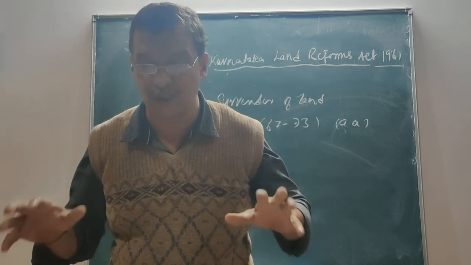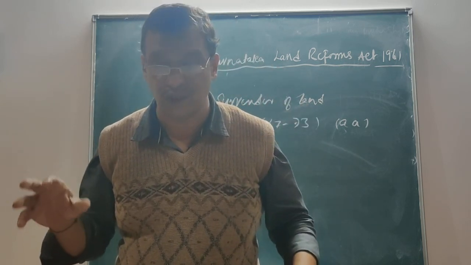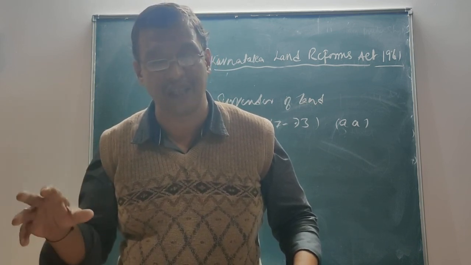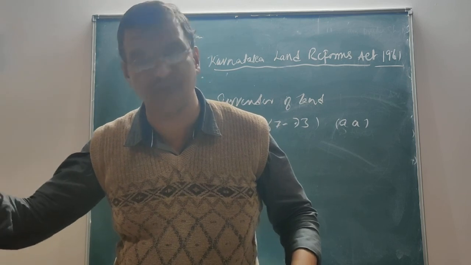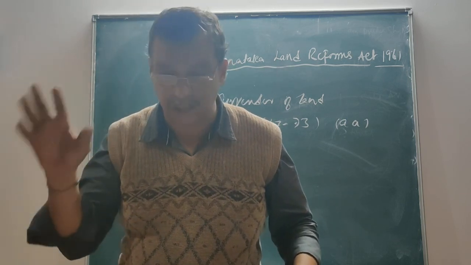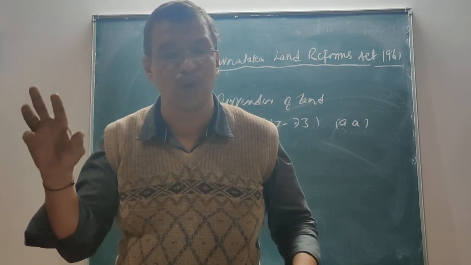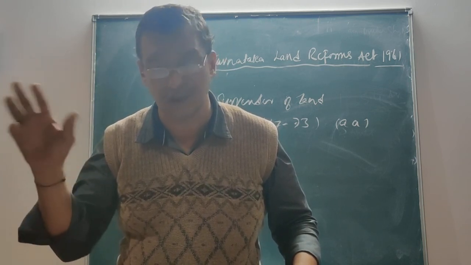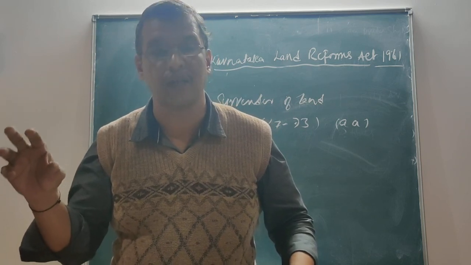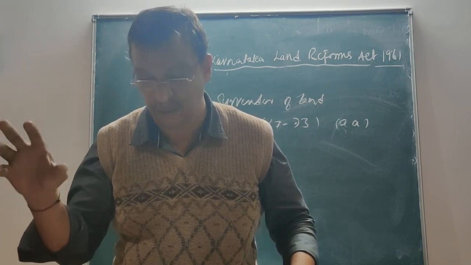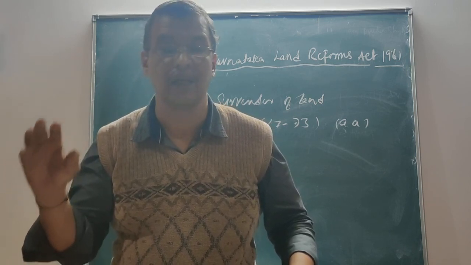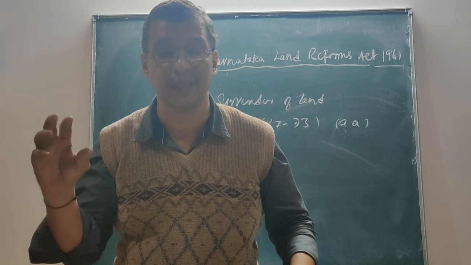So this is how we see. The DC is also an officer who has been authorized while granting the land, and after granting the land, he shall forward it to the sub-registrar, which I have already spoken to you about when I was discussing land revenue. The same thing: the DC is the authorized person who would be looking into the granting of land, forwarding the same to the sub-registrar, and the state government shall also consider granting of the land in cases of public interest.